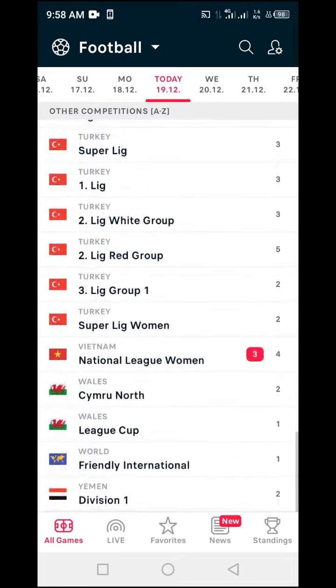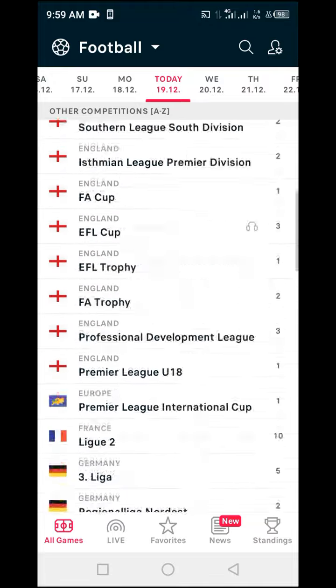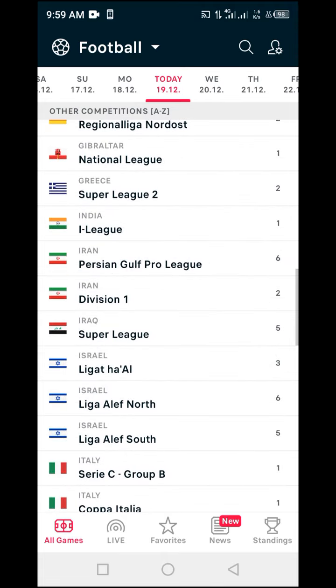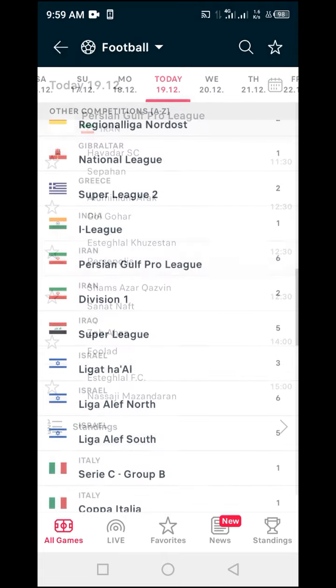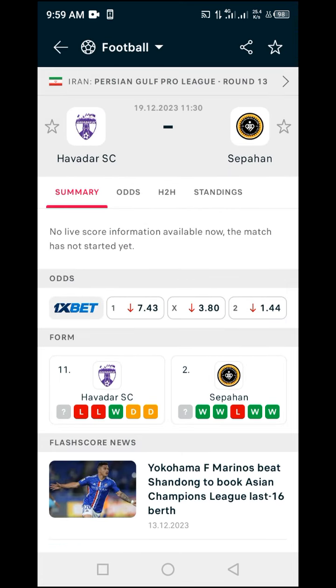I want to go to the Iran Pro League for this strategy. Now we have Iran Pro League here. I will click on it directly and you are going to locate that match. This is the match here, Havada and Sepahan. I will click on it directly, and the first thing you want to do as far as this strategy is concerned is to go directly to this area that says H2H and click on it directly.